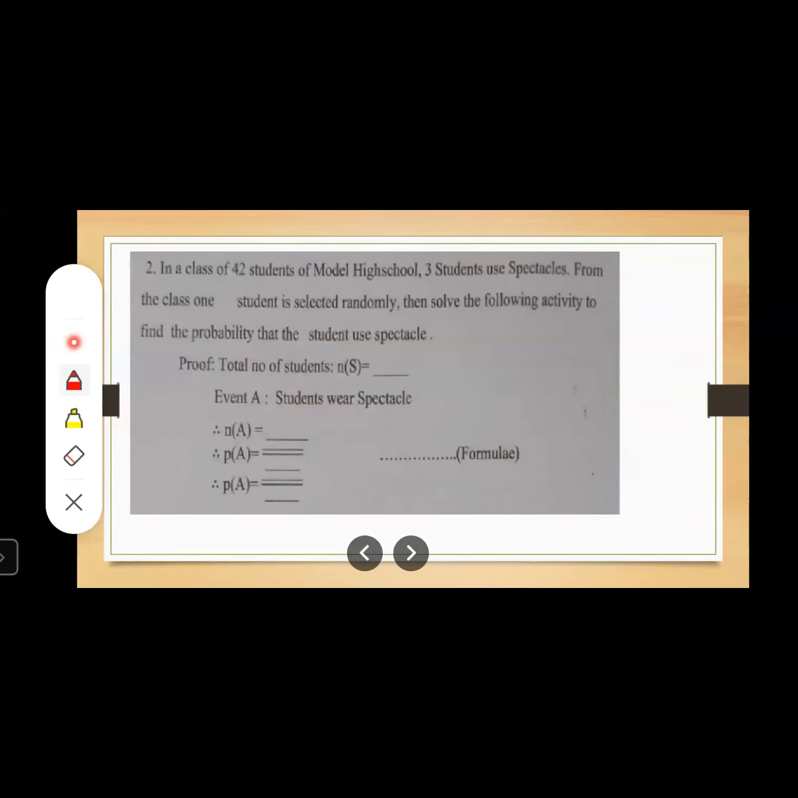In a class of 42 students of Model High School, 3 students use spectacles. From the class, 1 student is selected randomly, then solve the following.